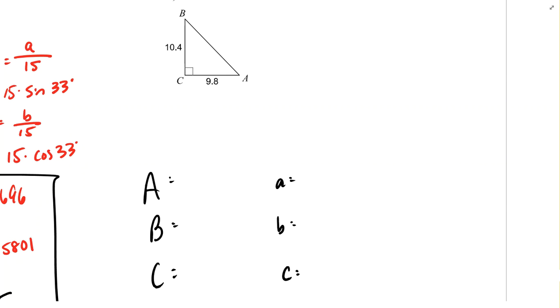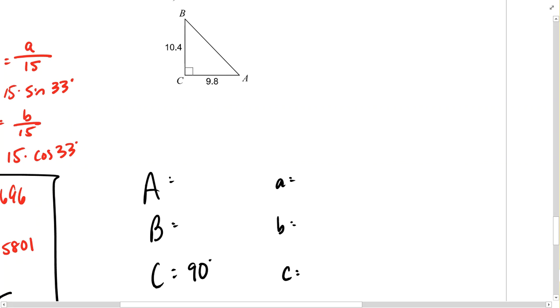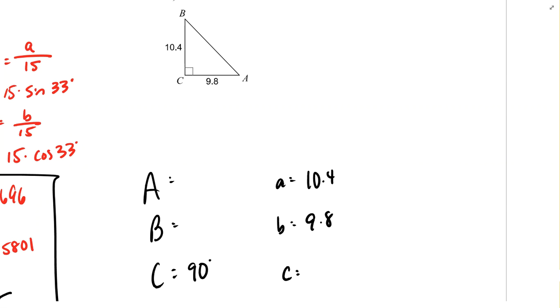Okay, in this example, we see that angle C is 90 degrees. We know that side length a is 10.4. I know that this is a because it's across from angle A. And I know that side length b is 9.8 units because it's across from angle B. In a bit of a twist, we don't have any other angle measures supplied, so we have to go out and find them.